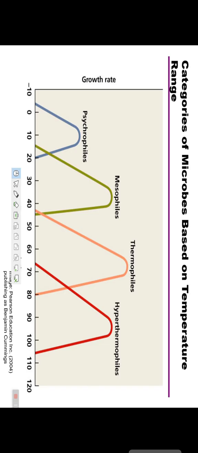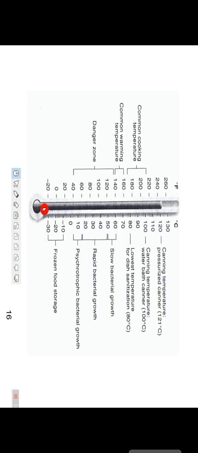Clear? And this is the graph at which the bacteria will grow. This is the temperature, and this is the hyperthermophile which grows at high temperature. This is the thermophile which grows at high temperature but not too high. Mesophile grows at normal temperature, and psychrophile at a low temperature.